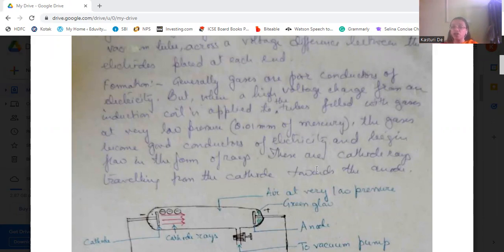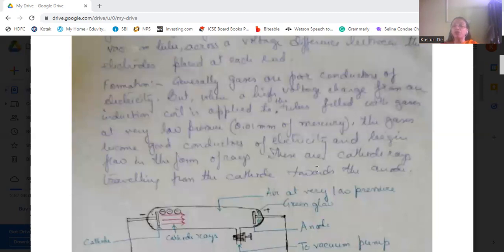When a high voltage current from an induction coil is applied to tubes filled with gases at very low pressure, the pressure should be 0.01 millimeter of mercury, the gases become good conductors of electricity and begin to flow in the form of rays. These are the cathode rays which travel from cathode towards the anode.